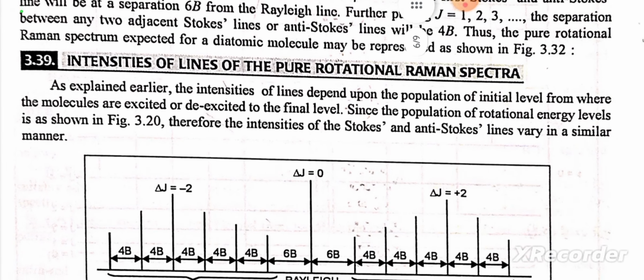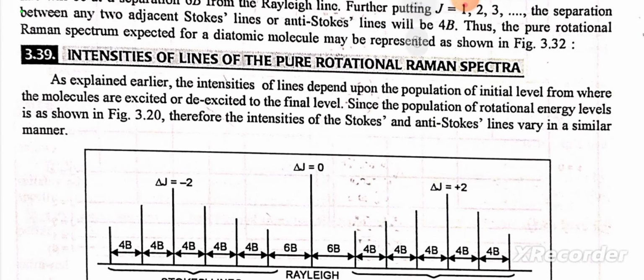Intensities of a line of the pure rotation Raman spectra. As explained earlier, the intensity of a line depends upon the population of the initial level from where the molecules are excited or de-excited to the final level. Since the population of rotational energy levels is as shown in figure 3.20, the intensity of the Stokes and anti-Stokes lines varies in a similar manner.